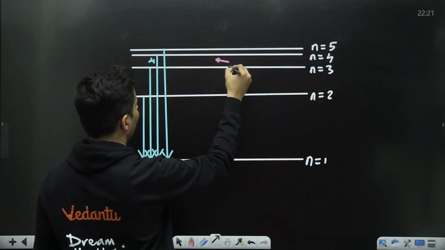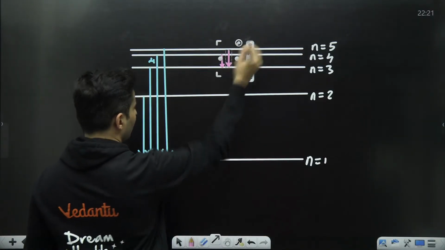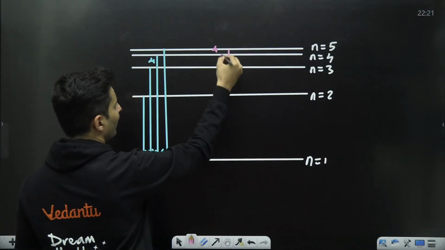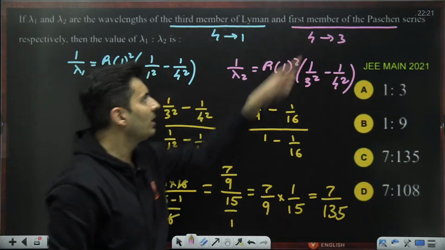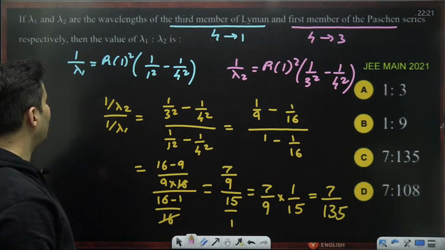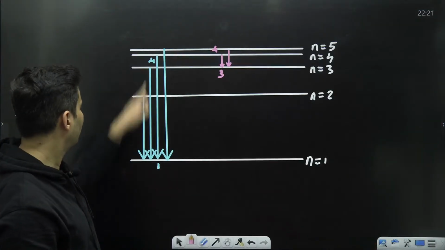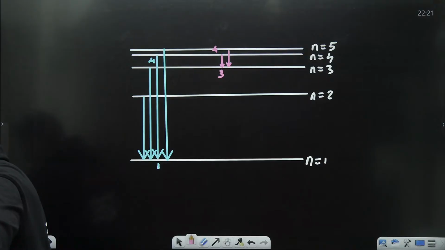I drew Balmer by mistake. And there will be more. So first member, this is 3, this is 4. So first line is 4 to 3. Now do you understand why we have taken 4 to 3 for first member and for Lyman 4 to 1? Got it? Third line of Lyman. Is that okay? Got it?